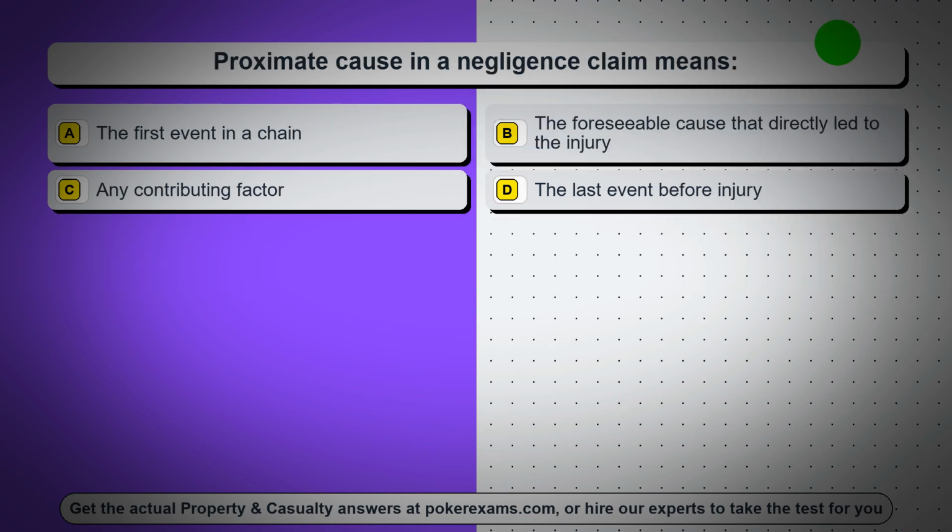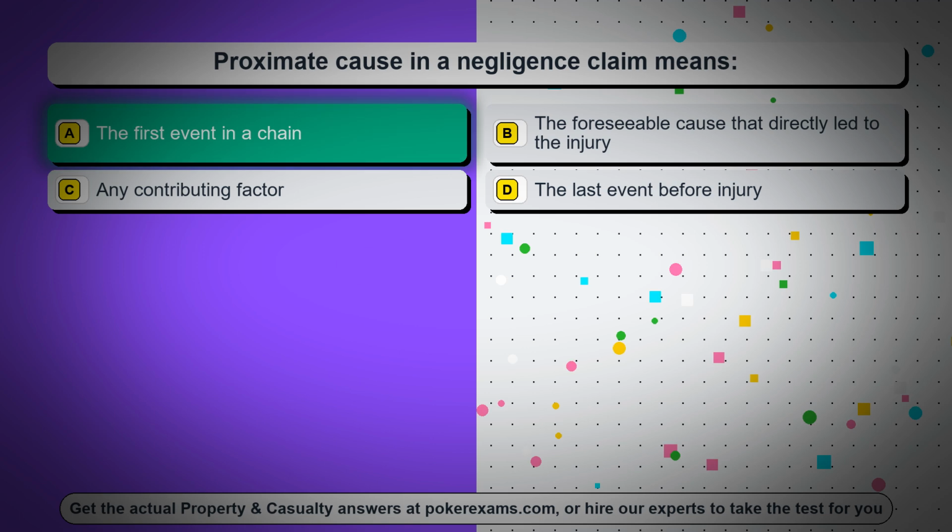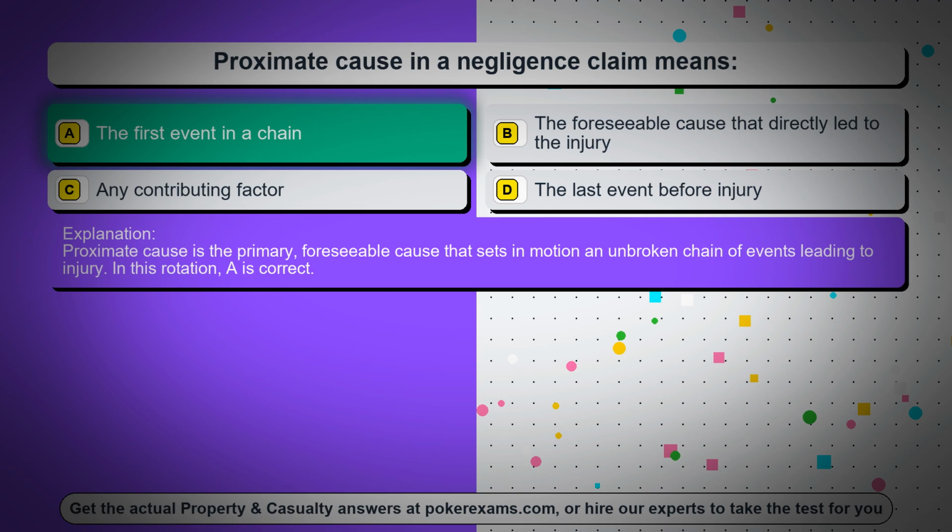Question 91. Proximate cause in a negligence claim means, Option A, the first event in a chain. Option B, the foreseeable cause that directly led to the injury. Option C, any contributing factor. Option D, the last event before injury. The correct answer is option A, the first event in a chain. Proximate cause is the primary, foreseeable cause that sets in motion an unbroken chain of events leading to injury. In this rotation, A is correct.